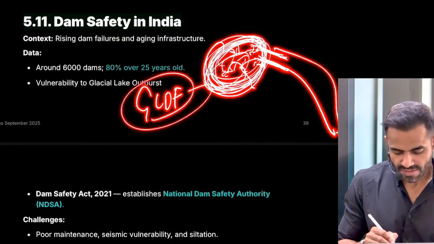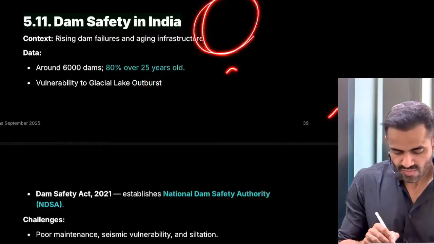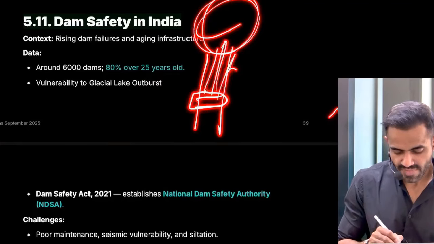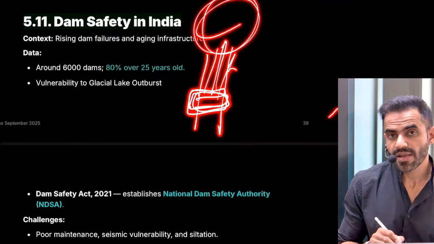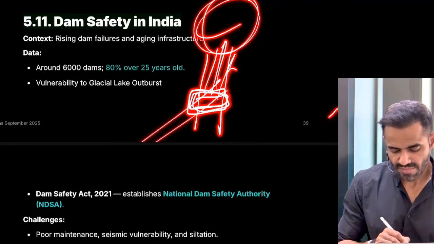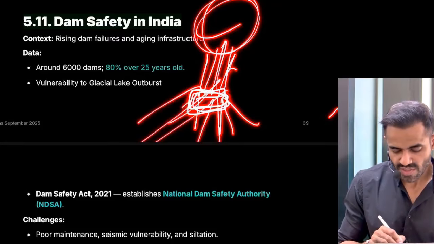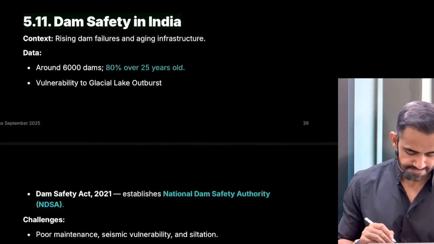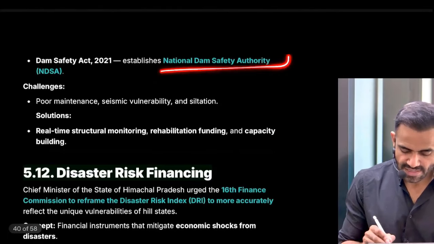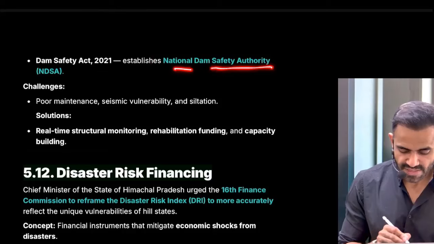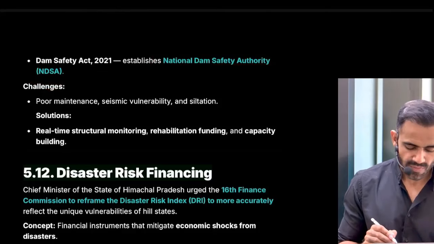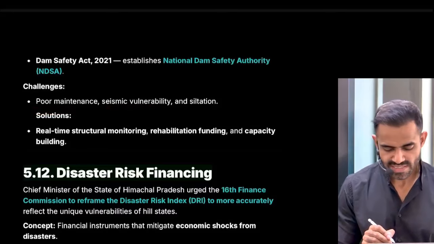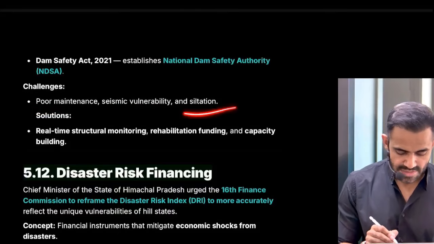Now, if there will be a flood, and let's say this was the lake, this was the passage, there was a dam. If there will be a flood, this dam is old, it will not be able to hold this much water, and therefore it will be destroyed, and subsequently it will lead to loss of life and property. That is the risk. For dam safety, we have NDSA, that is National Dam Safety Authority, but the problem is still there: poor maintenance, seismic vulnerability, that means they are prone to earthquakes, and siltation.